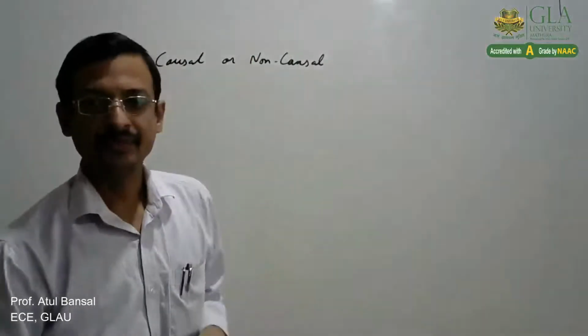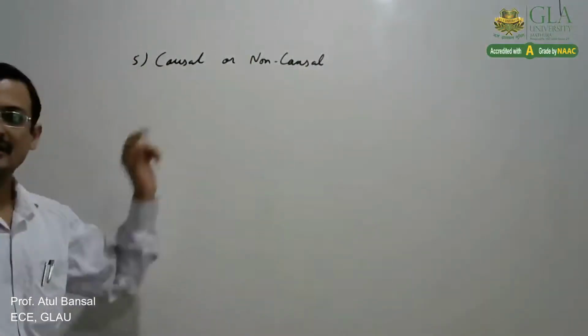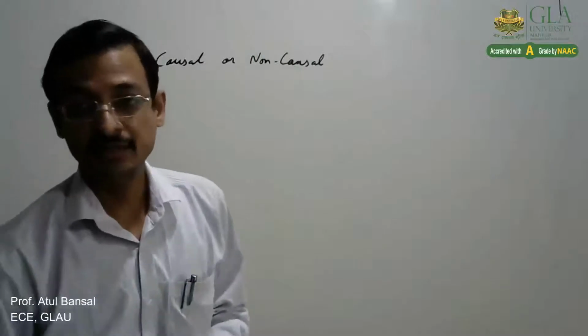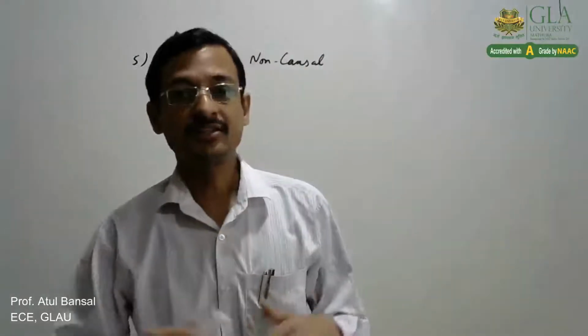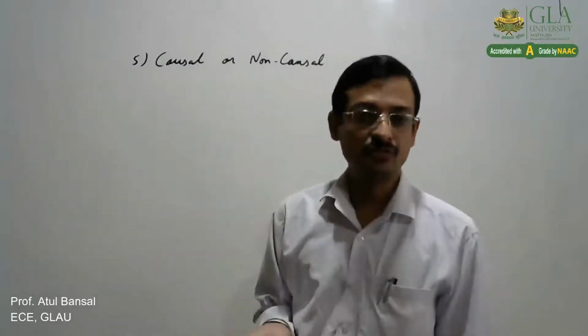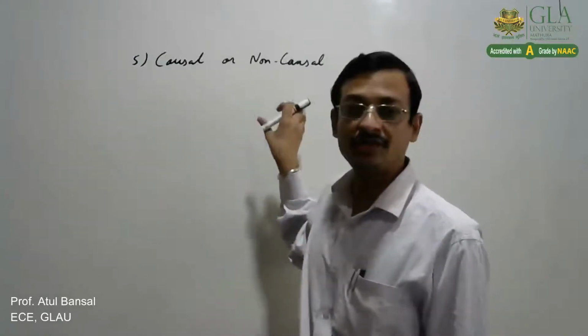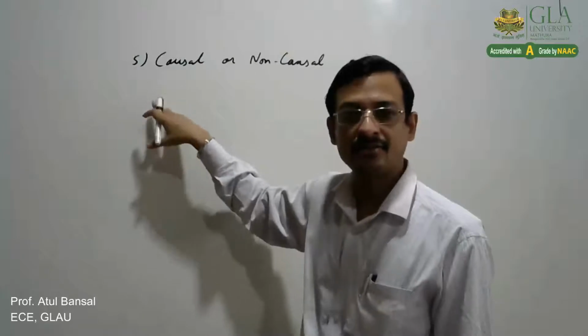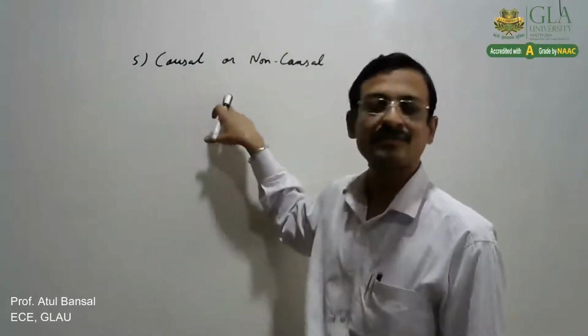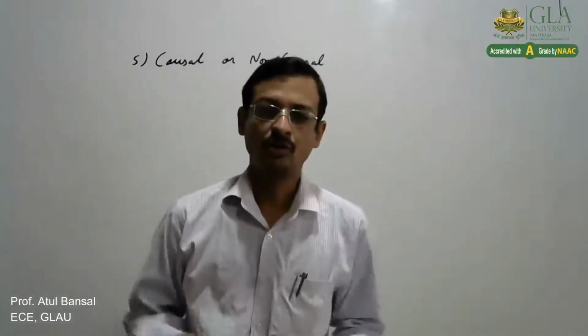The other name for this is, causal systems are also called non-anticipatory, and non-causal systems are called anticipatory. As we know, anticipation means we anticipate something, that is, what will happen. Based on that, the term is anticipatory. So if we are anticipating the future inputs and then the output is determined, then we say it is non-causal. But if we cannot do that, that is, it is non-anticipatory, then we say the system is a causal system. So that is the simple definition of causal or non-causal system.